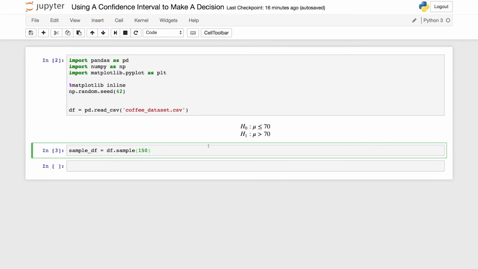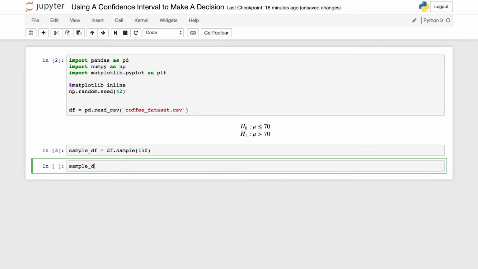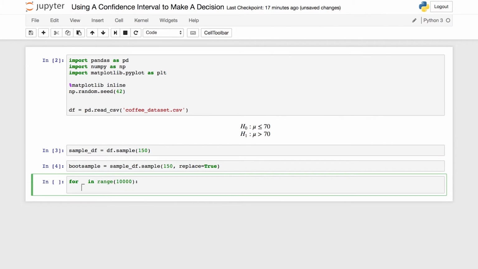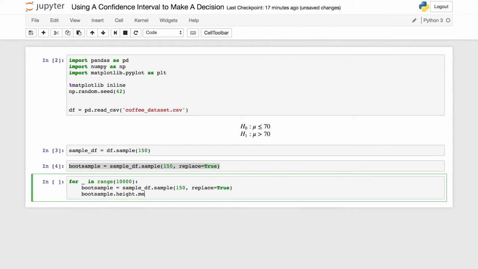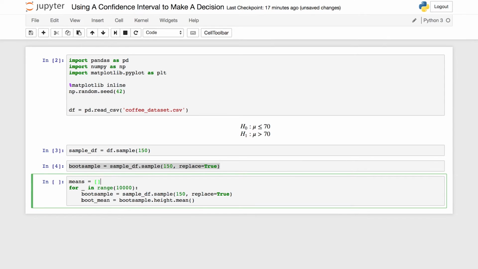Imagine from our dataset we achieve this sample. Then we can bootstrap this in the following way. Now, let's bootstrap a number of times and compute the mean for each bootstrap sample. Here, we have our bootstrap sample, and here I've created an empty vector of means that we're going to append each of our bootstrap means into.